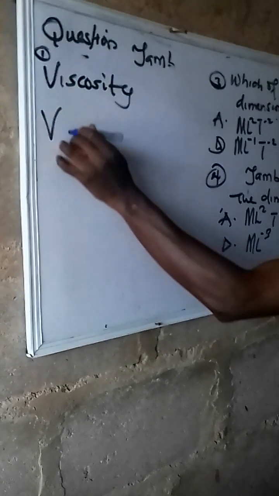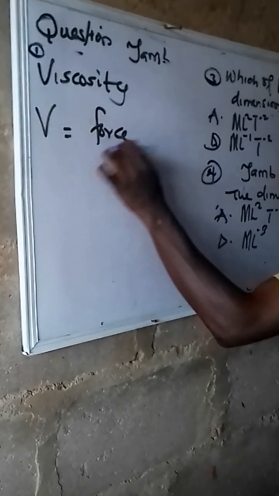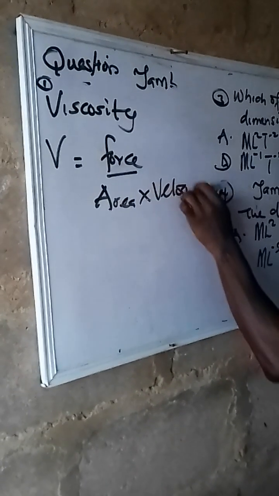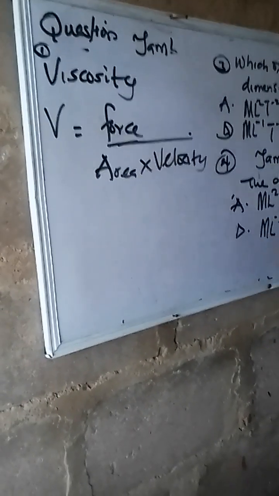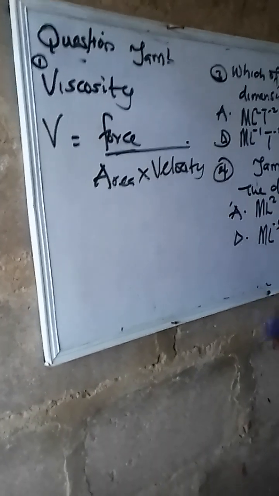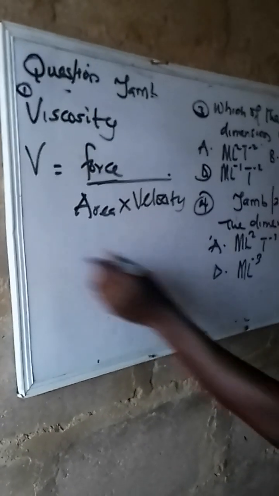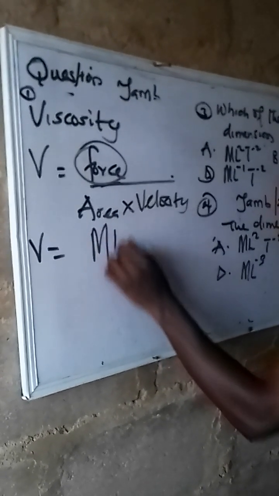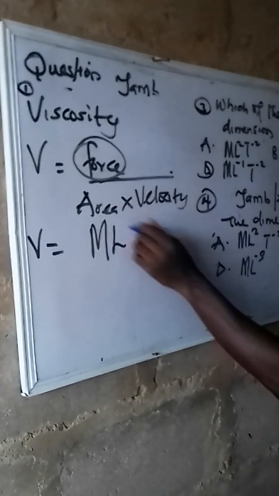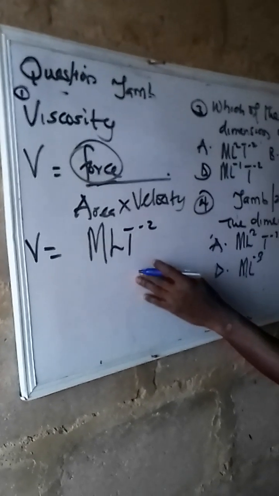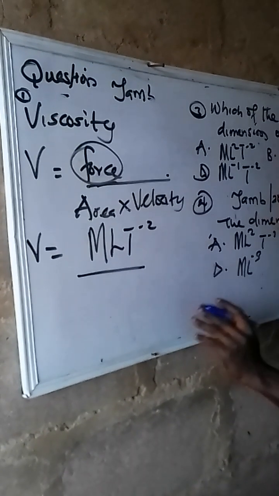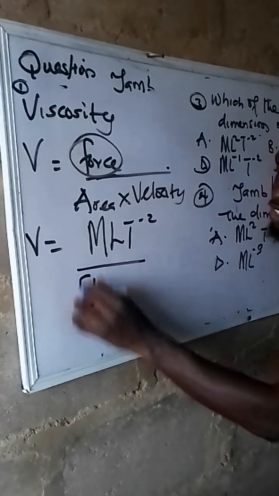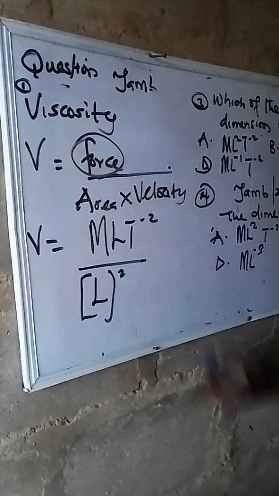Now viscosity equals force all upon area times velocity. This is the formula for calculating viscosity. Already we have known the formula for calculating force, so let's firstly do the dimension for this, which will be ML per T squared. This is for the force, isn't it? All upon, this is area. Area is what? I told you we have done that dimension. You don't need to ask me that again. It is L squared.